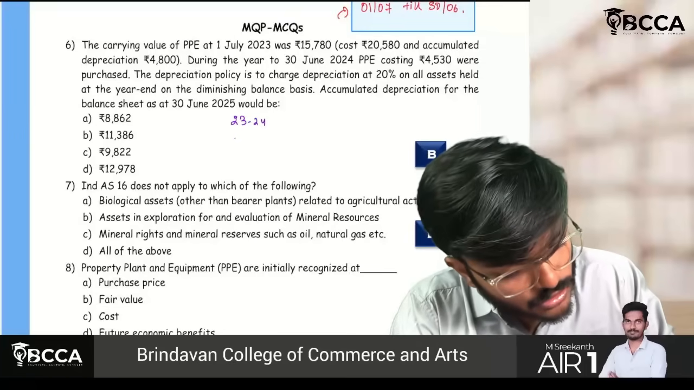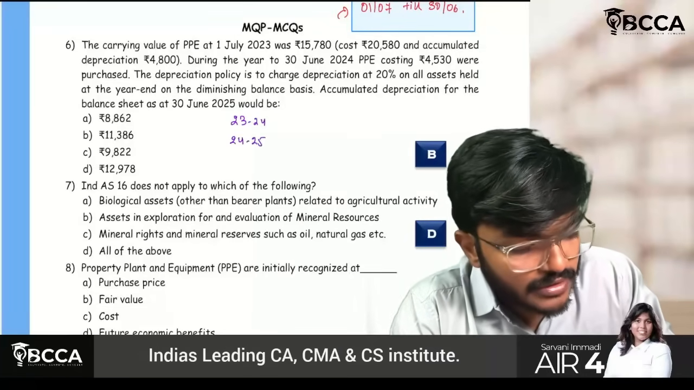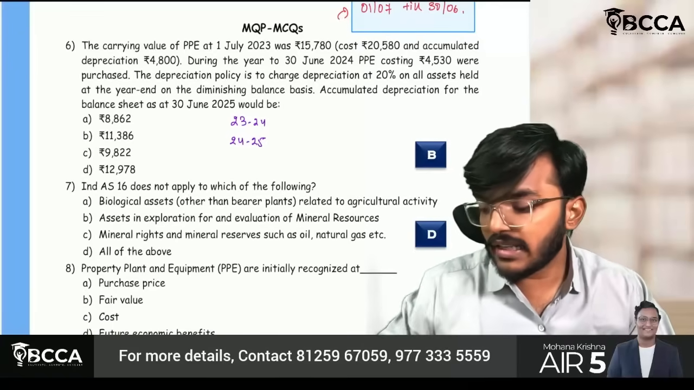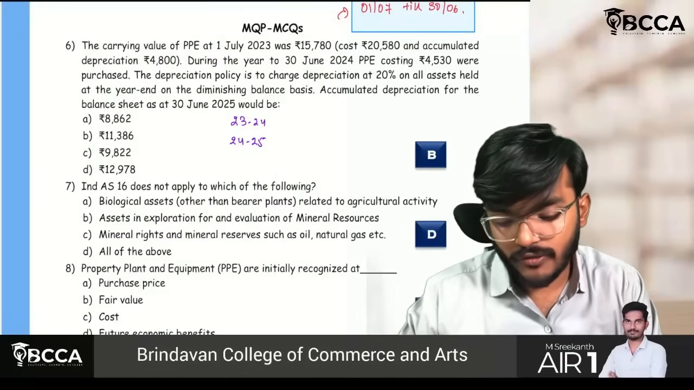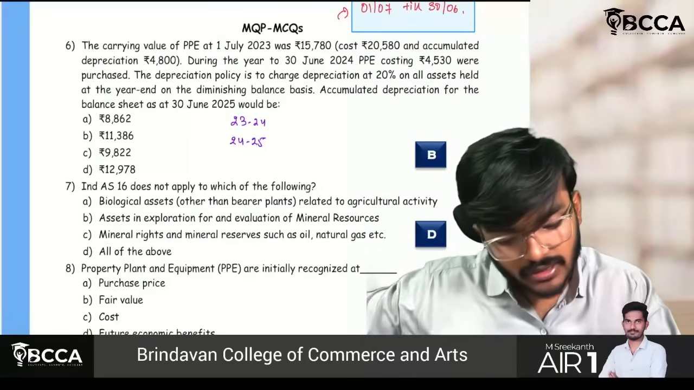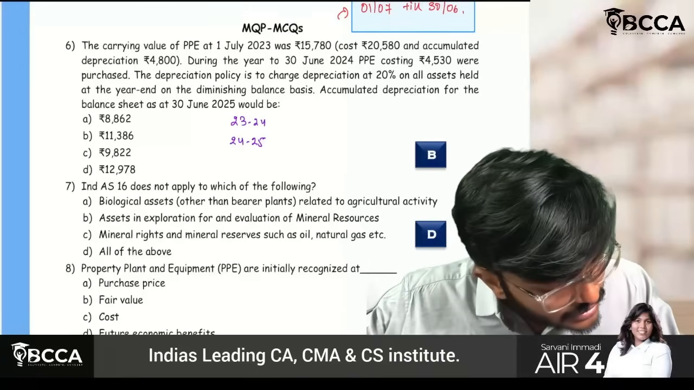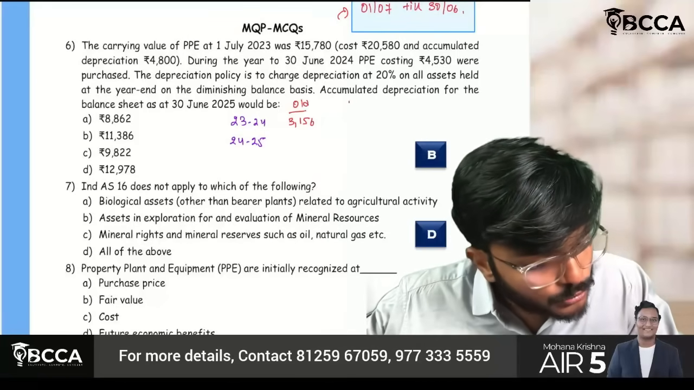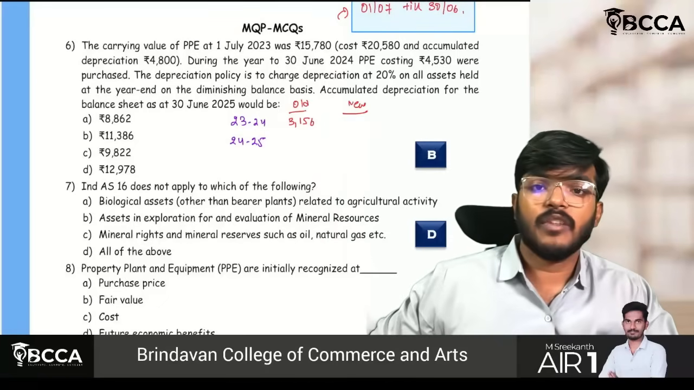See, 23-24 का depreciation also we want. 24-25 का depreciation also we want. Correct, sir? What is the old asset ka value? Old asset ka value the 15,780 into 20%. So I will get 3,156. Old, new. Okay? Yes, sir.